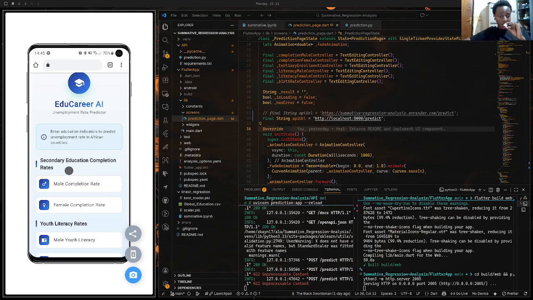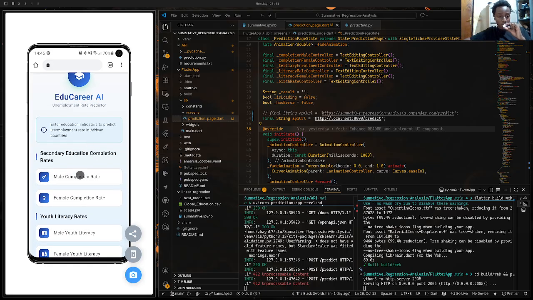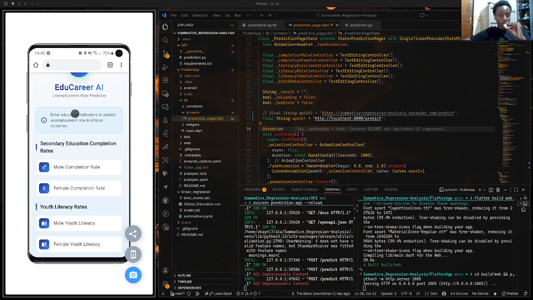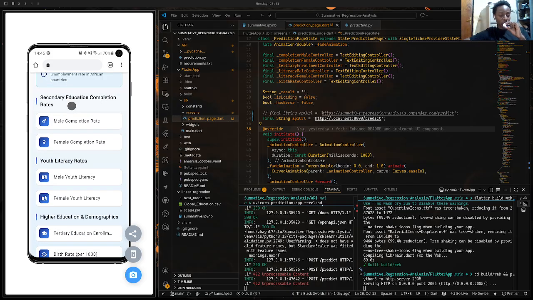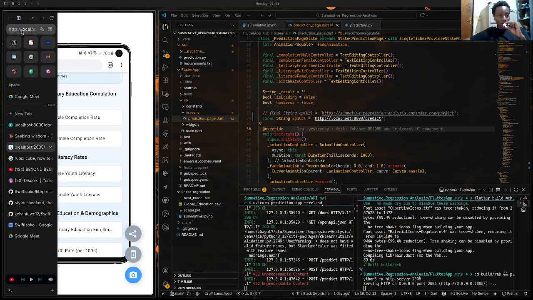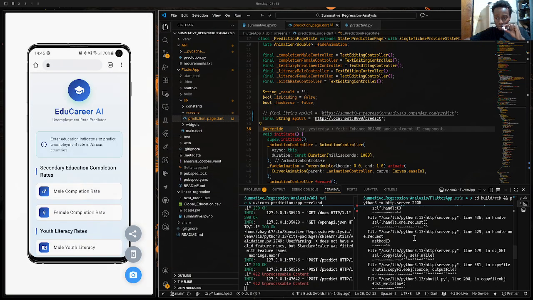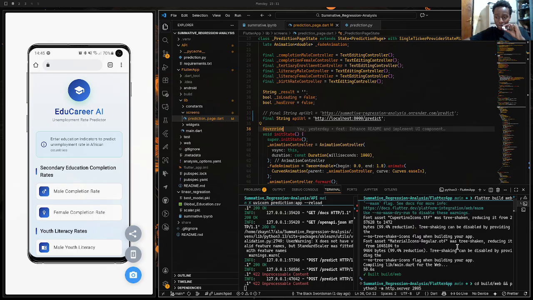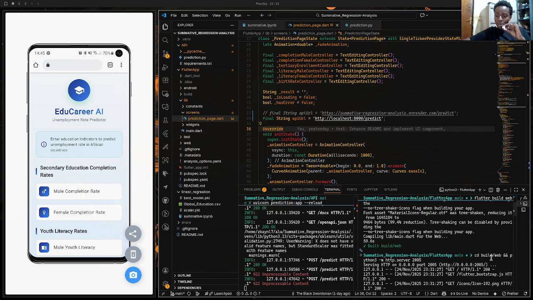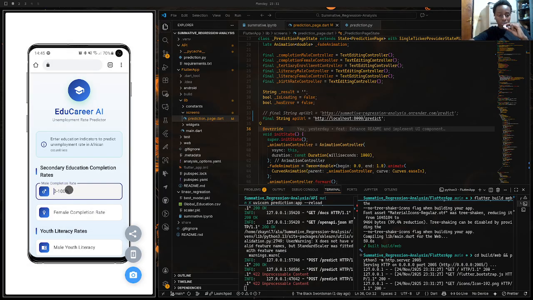So basically, it takes six inputs and gives the unemployment rate, predicting the unemployment rate of an African country. It's a little bit slow, so I had to build the Flutter app and then run it in a Python server just to have this, and my backend is running here. So let's try to make some input.